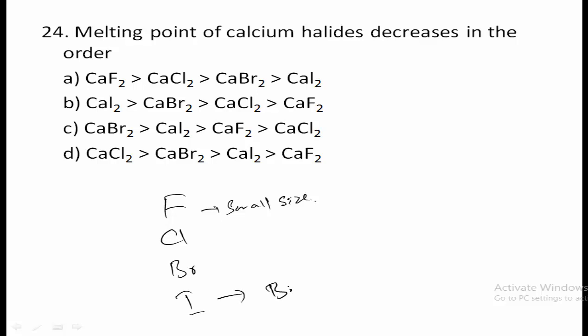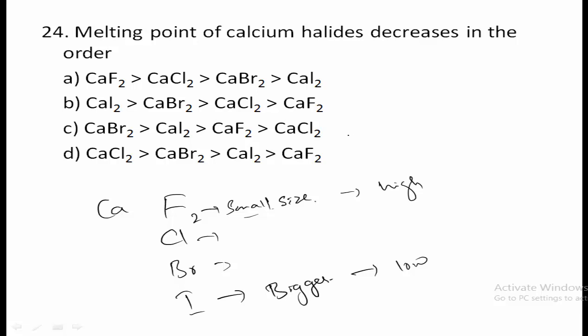Iodine has a bigger size compared to all these. Thus calcium fluoride has small size, and the melting point of calcium fluoride is very high, and the melting point of calcium iodide is very low because iodine has larger size.